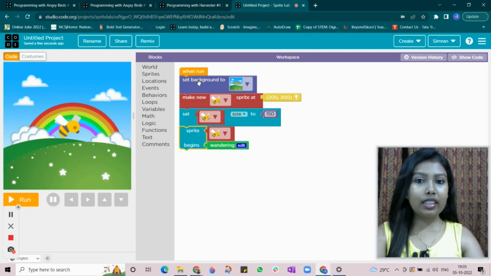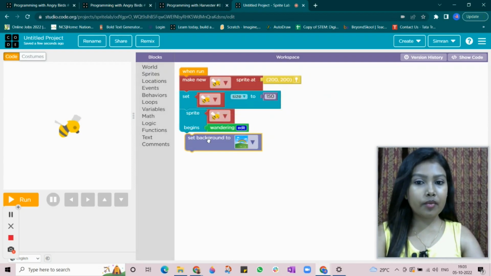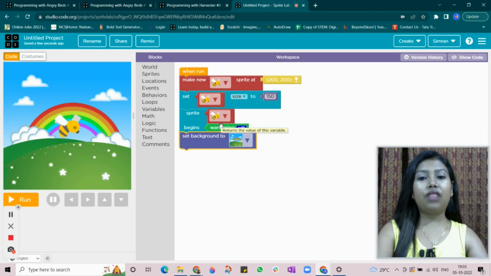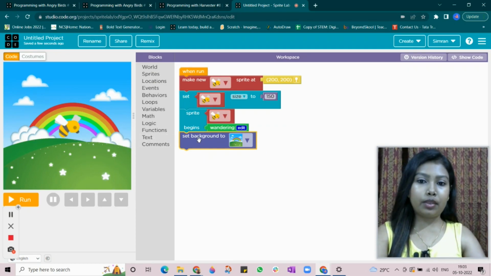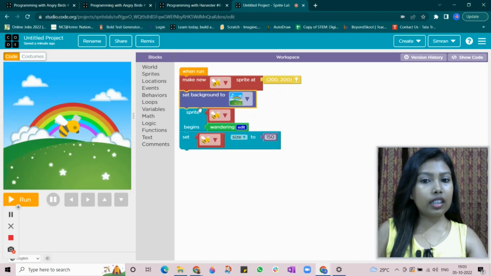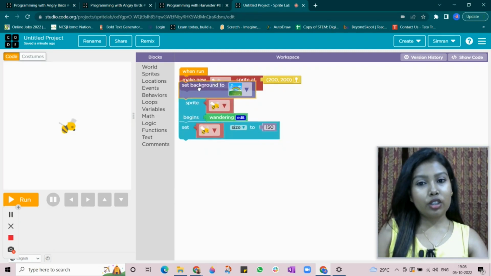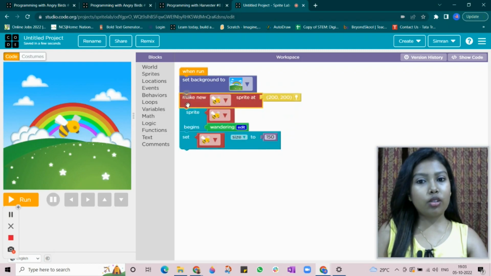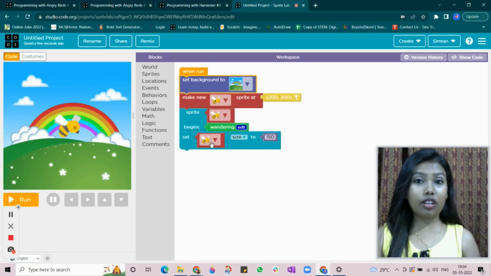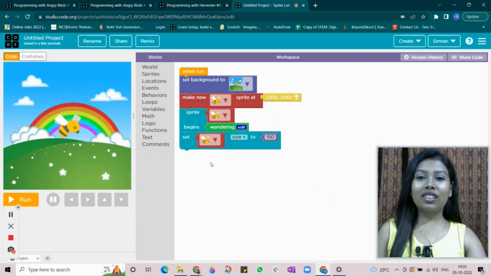Okay, in terms of set background, again this is flexible. Okay, the background command is flexible only in Sprite Lab. See, it's first, it's last, it's second last, or whether it's third last, it doesn't matter. Okay, it's working fine. So the background command is also again flexible. So now if you're making any story, any game, and if your coding is not working properly, don't forget to check the sequence. So this was it.